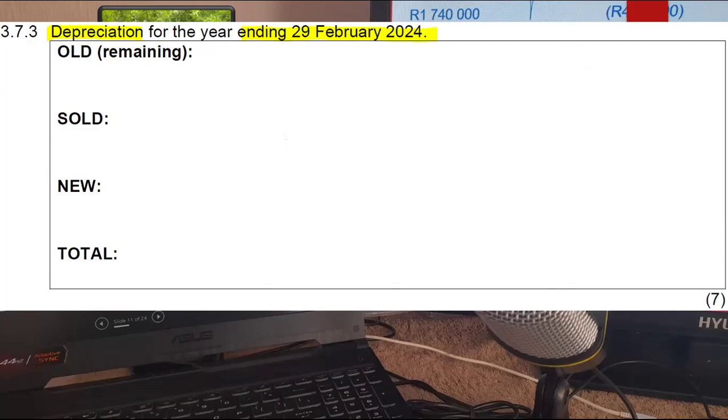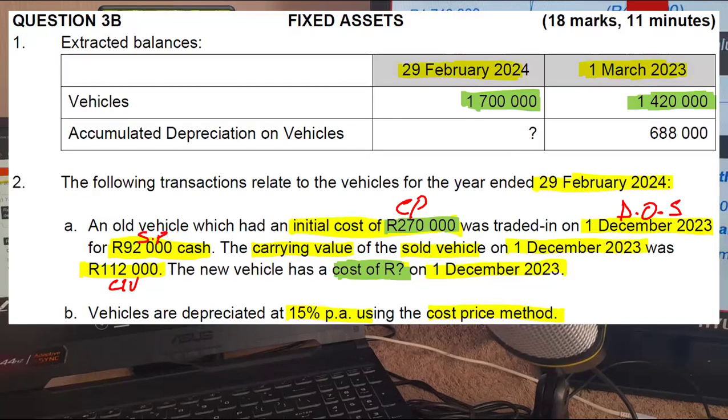We will have to start with the old vehicles. Guys, when it comes to the old vehicles, I can only use the opening balances, because opening balances are accumulated amounts from the previous years. So the old vehicle is right there, and I will start by splitting that 1,420,000.